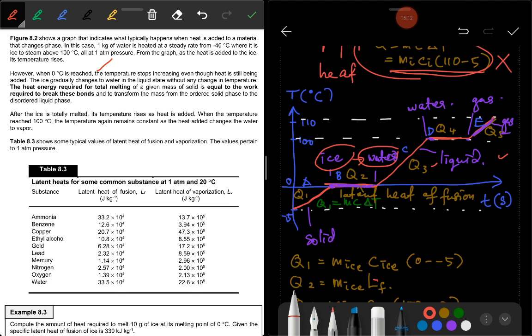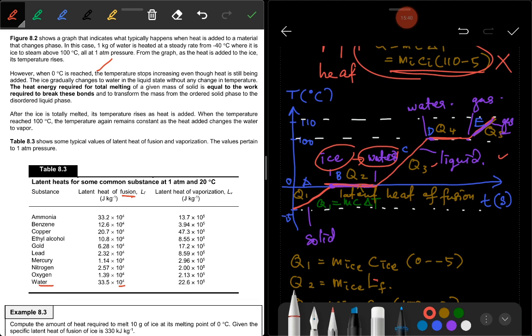So for the water, okay, we have water here. Water 33.5 times 10 to the power of 4 joule per kg. This is latent heat of fusion. That means the latent heat of fusion of water is 33.5 times 10 to the power of 4. This is ice, okay, because this is latent heat of fusion. Fusion is this part, so it starts with ice.